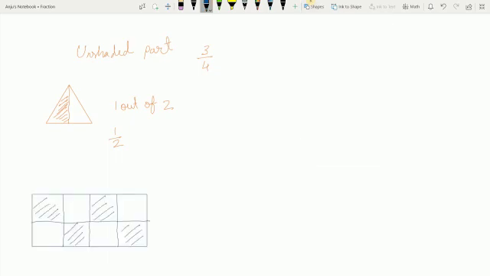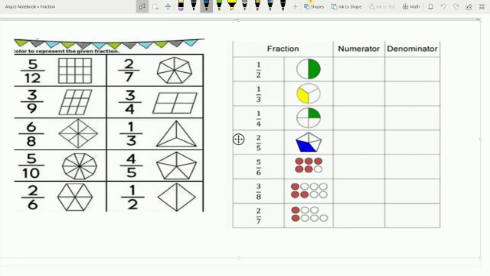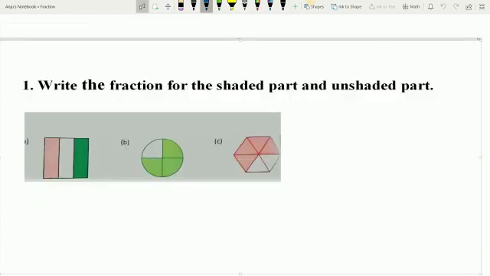Students, this figure is divided into 8 equal parts and the shaded parts are 4 out of 8 parts. So, we can write it as 4 upon 8. So, students, this is how we can represent fractional parts. I hope your concept is clear. Now, it's practice time. So, pause your video and please solve it.